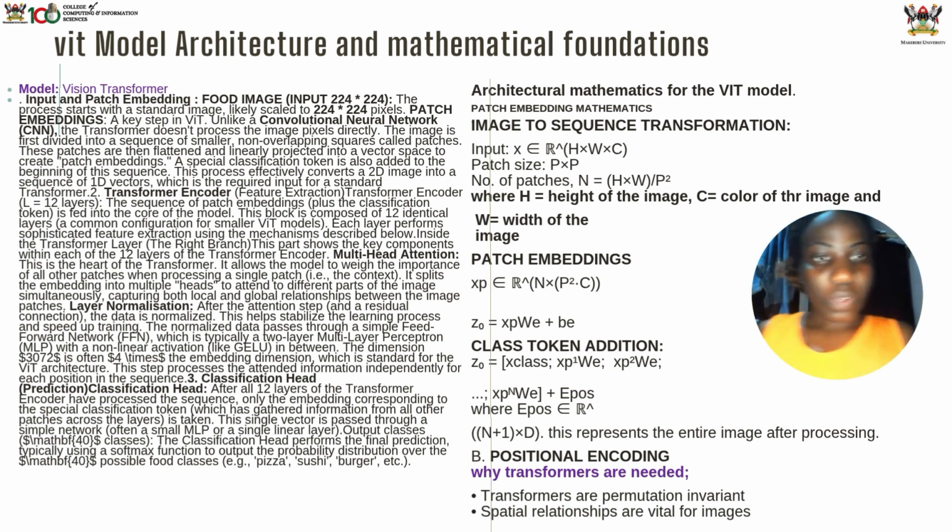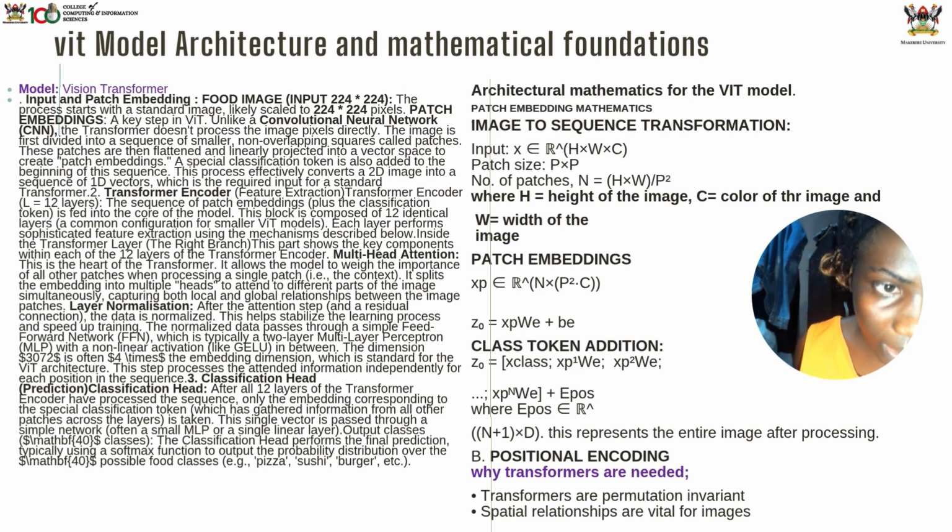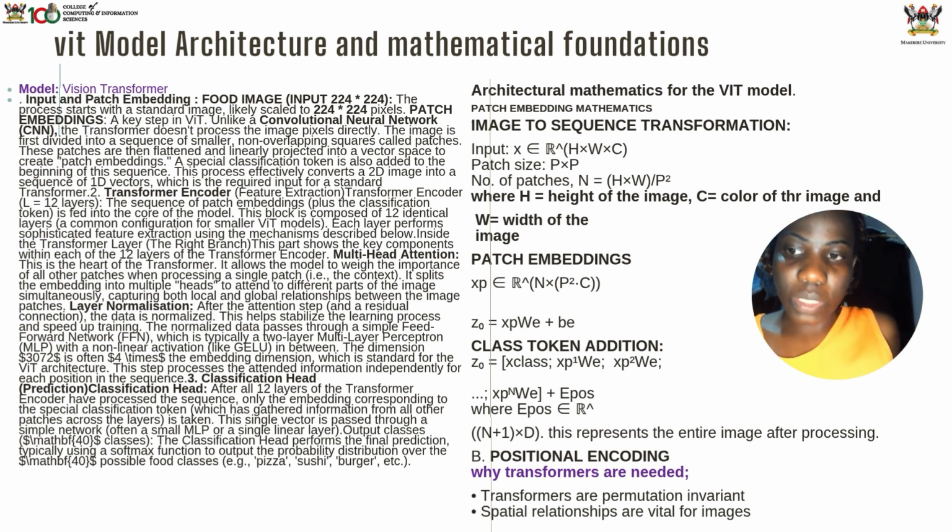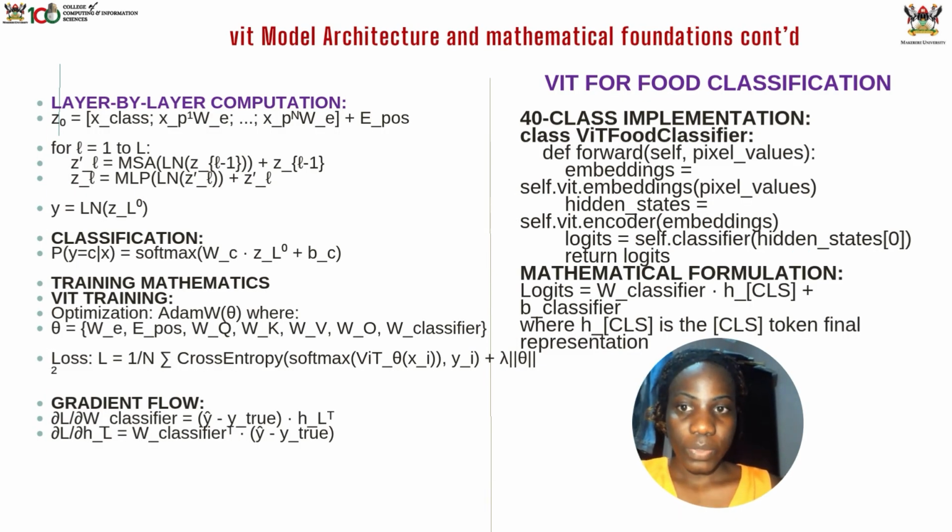With this mathematical equation that's given, you see the part that has the input. P is the patch size and C is the number of color channels. They are usually 3, like the primary colors red, green, and blue. Then when these patches are put into the embedding space, they are put there using a formula: Z0 equals XP·WE plus BE. With that, a special token is added to represent the whole image. After this token has been added, positional encodings are added so that the model knows where each part is located in the image.